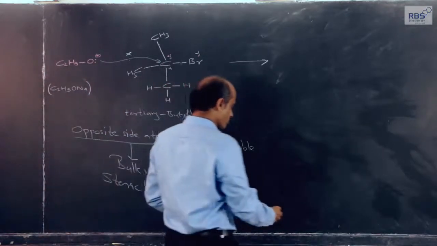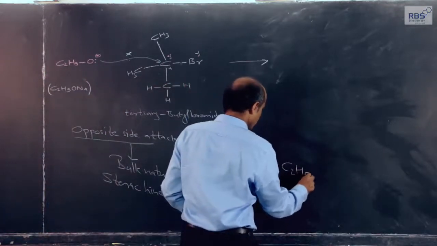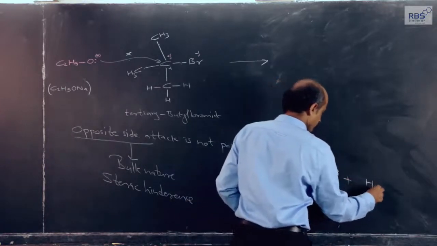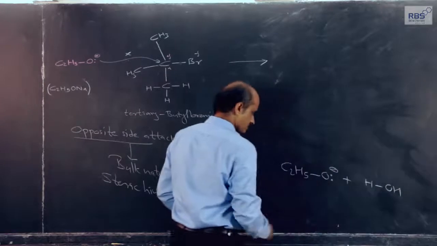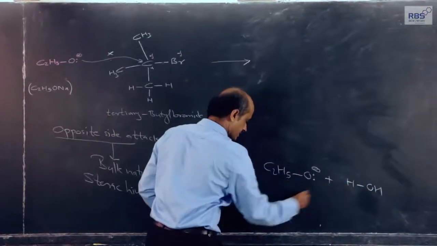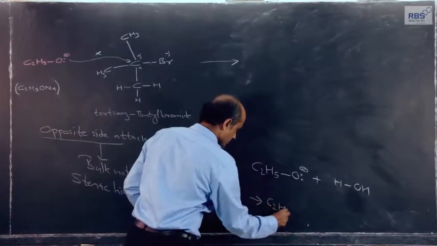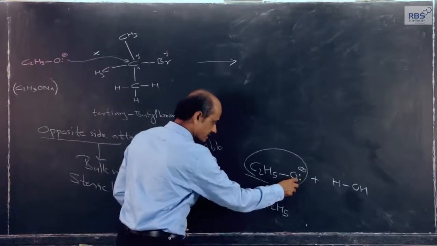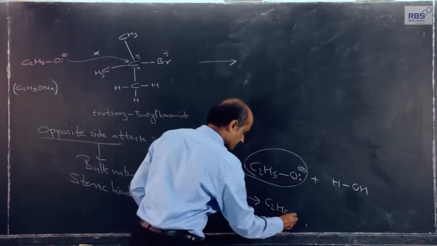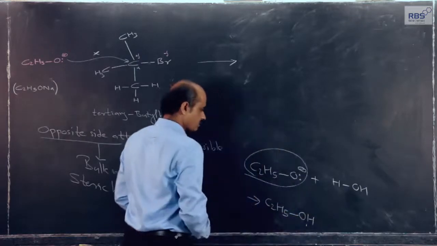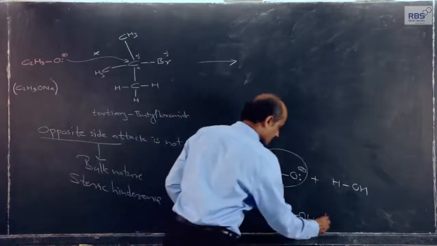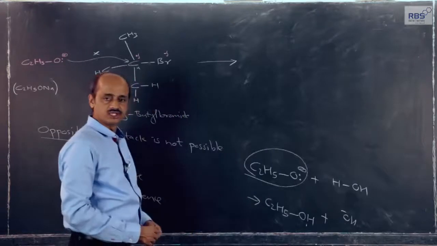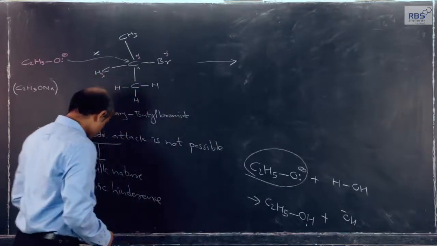But if we use water as solvent, the ethoxide ion will react with water, it will pull hydrogen in the form of H plus ions, because this is a very strong base. This lone pair will pull hydrogen as H plus and convert ethoxide into ethyl alcohol, and our desired product ether will not be produced.